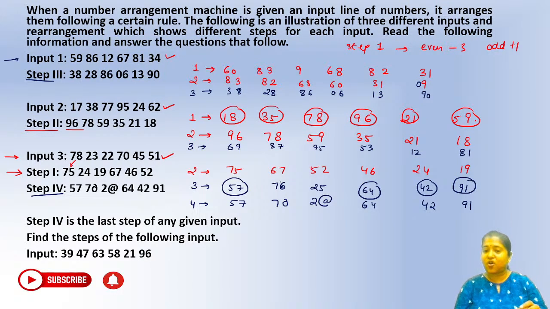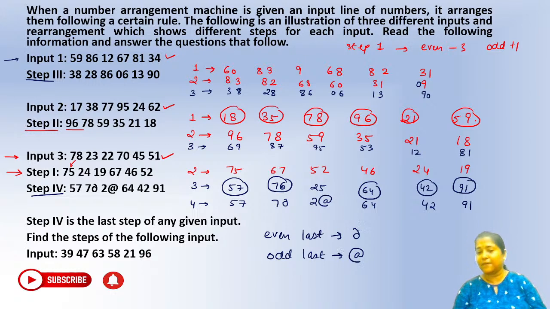But if it is odd, you can see 7 plus 6, 13. So we have changed the last number, right? Last digit has been changed. If it's even, we have done 7 lambda, right? So if even is last, that has changed to lambda. If odd is last, then it has changed to at the rate. Okay. And we have taken the sum. Sum of the digits has been taken. I hope this is clear.